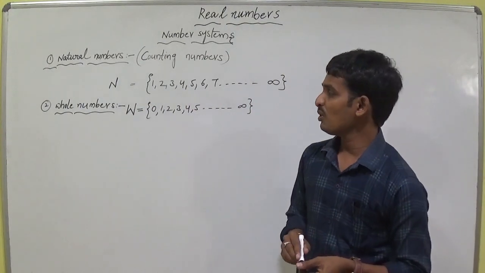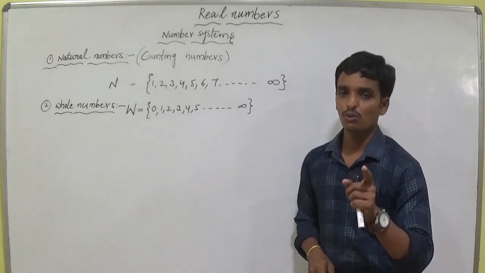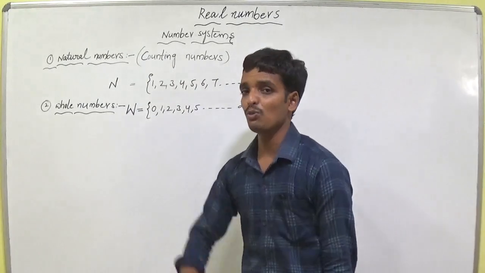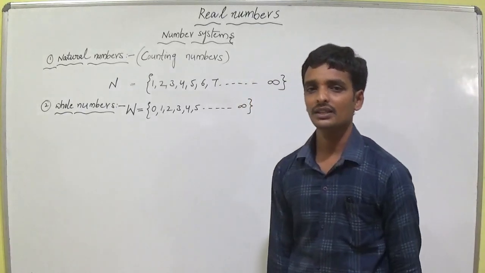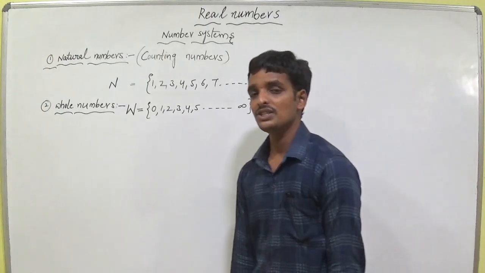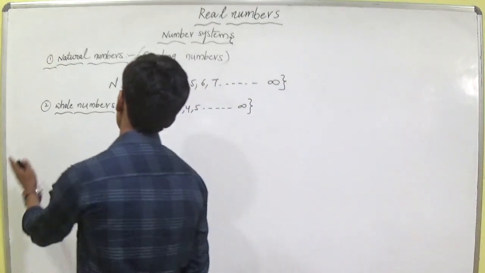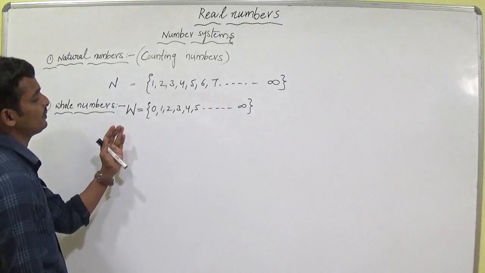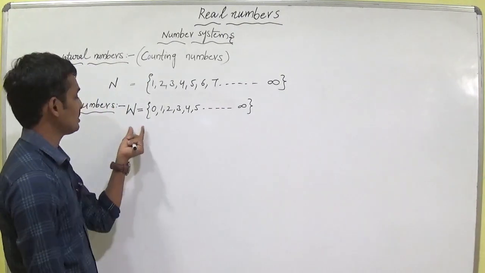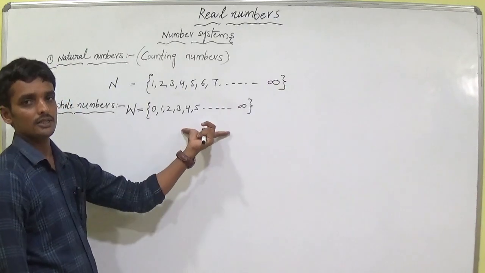What is the smallest natural number? The smallest natural number is 1. What is the smallest whole number? That is 0. The smallest whole number is 0. So you can write the notes: if you add 0 to the set of natural numbers, we get whole numbers. Whole numbers W is equal to, write like this.